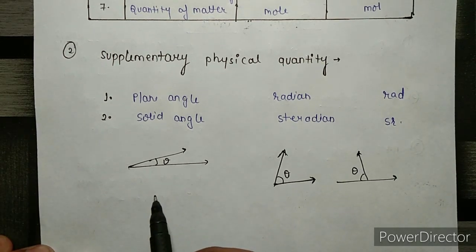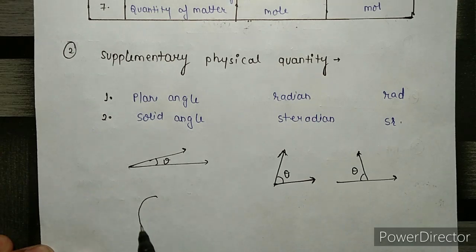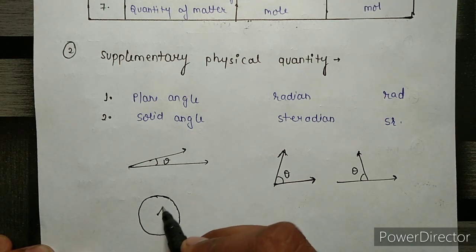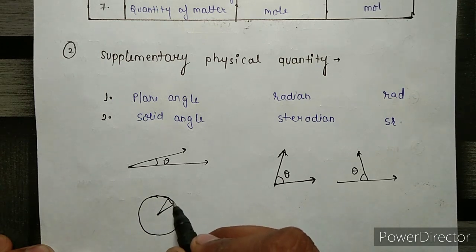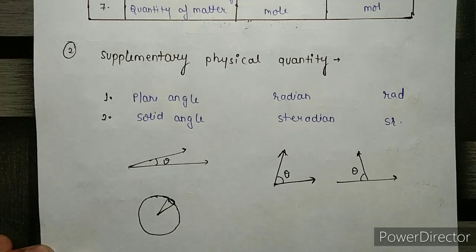Actually, solid angle is the angle, suppose this is a solid ball and this is its center, and we drill this ball like this. So this angle theta is the solid angle.